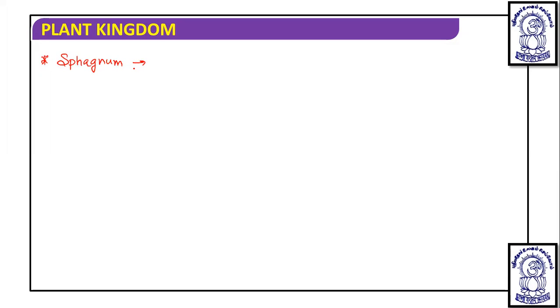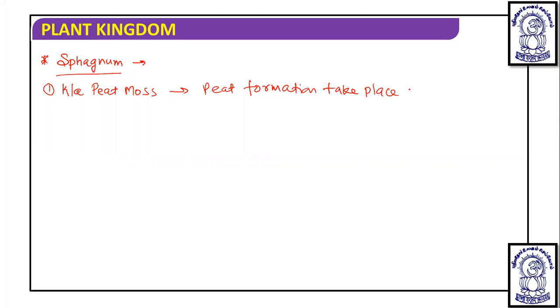Now, if we talk about Sphagnum, it is known as peat moss. Why is it known as peat moss? Because peat formation takes place by fossilization of Sphagnum.